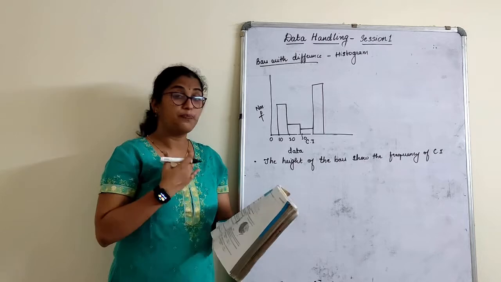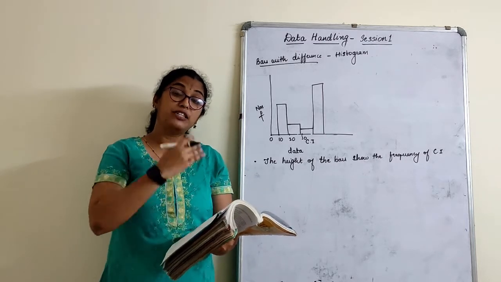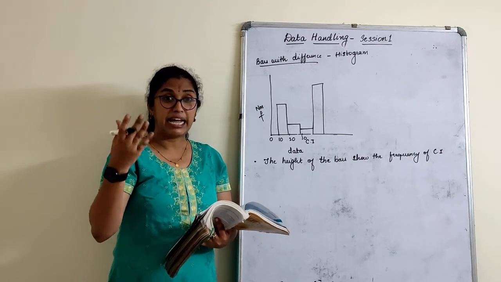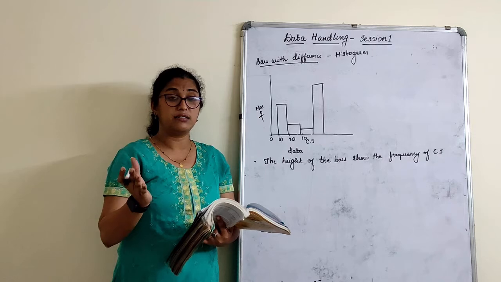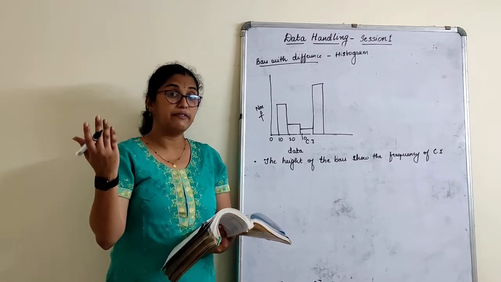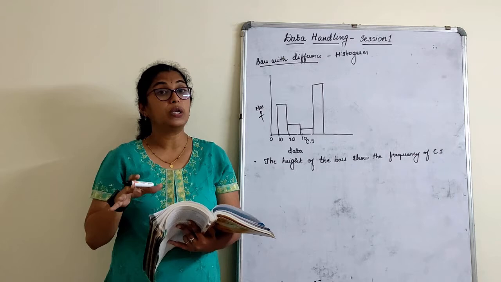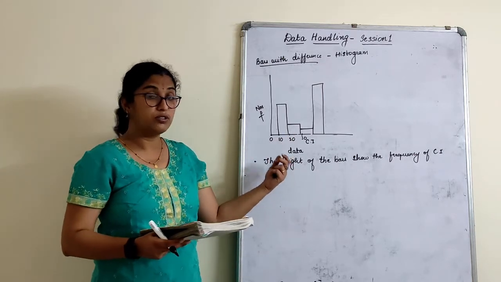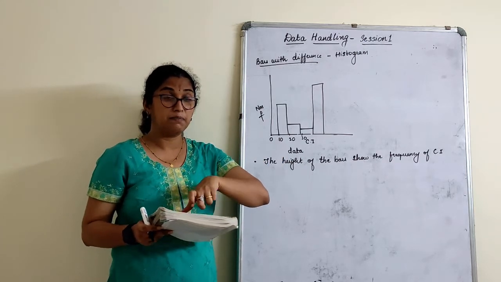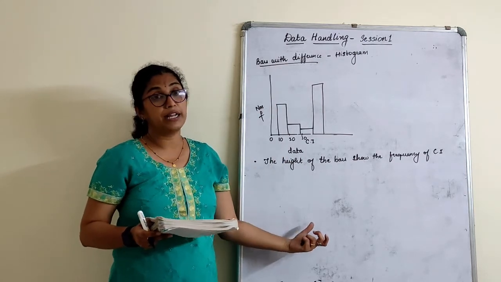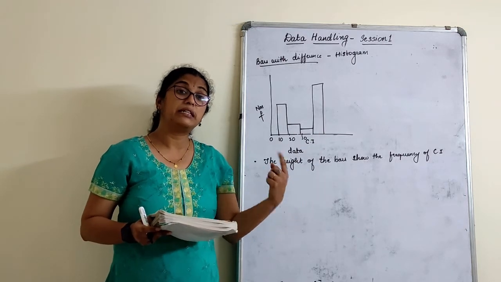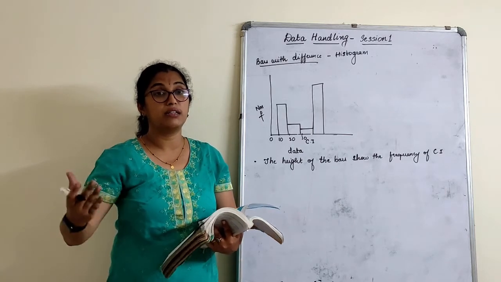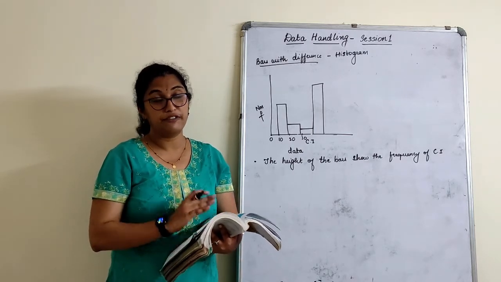So based on what we have studied, we first finish the exercise on bar graph, double bar graph, histogram, tally, frequencies, how to make a class interval, etc. Today's class will be only an introduction session because I want you all to understand what I have explained, so that you can go through the textbook, compare, and write it down neatly according to the points I have given, so that tomorrow's session will be the exercise based on this. Then in the next consecutive sessions we will go on understanding the circle, pie chart, or a different type of graph.